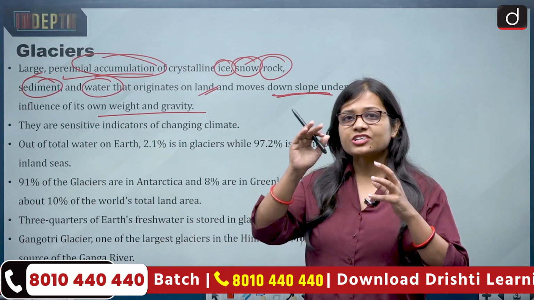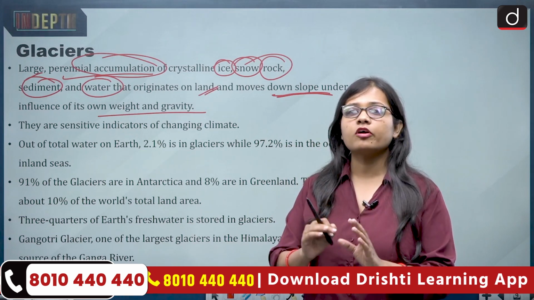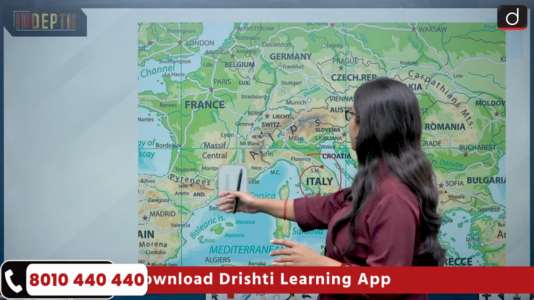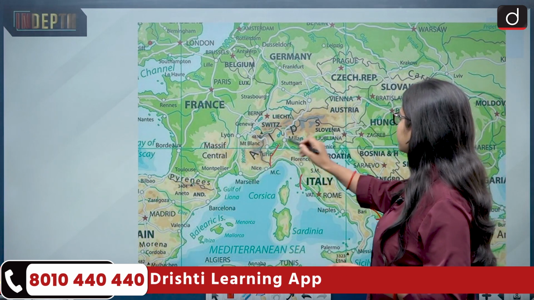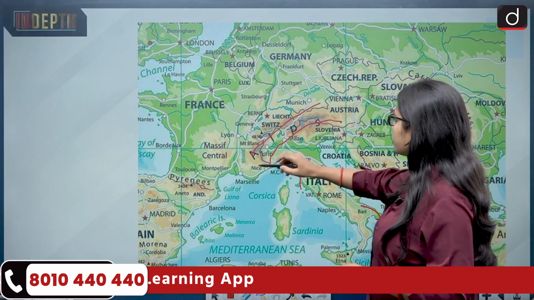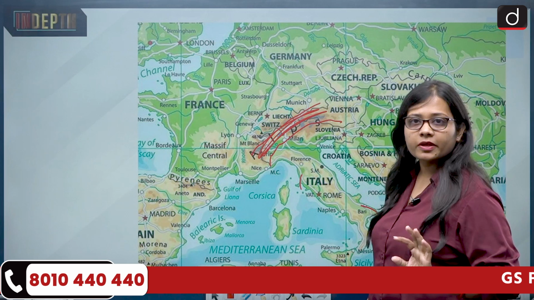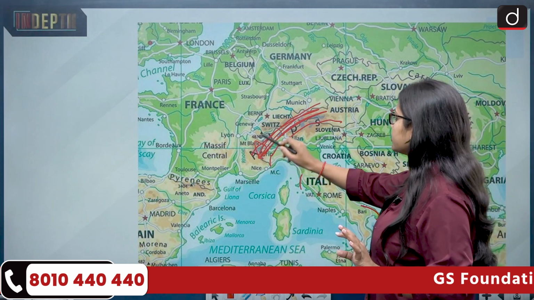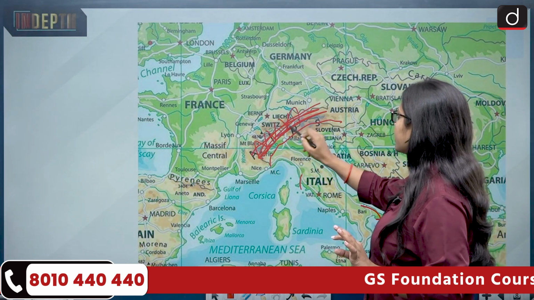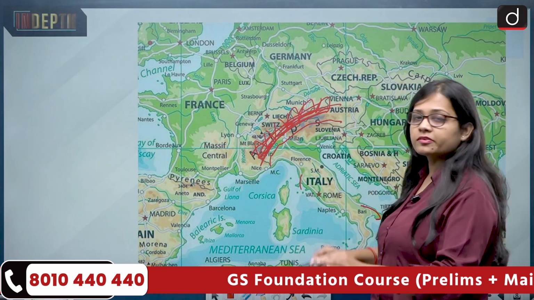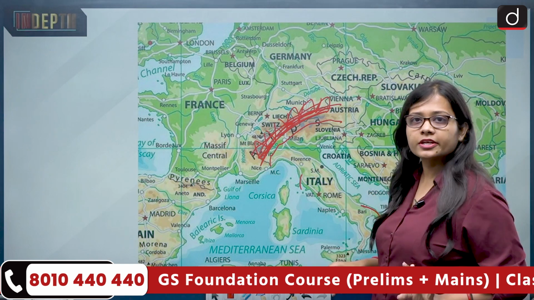Now imagine the glaciers which are present on the border of Switzerland and Italy. Let me go back to the map. Okay, this is Italy, this is Switzerland. Now imagine that these are the Alps mountain, and there are glaciers present on the Alps mountain, and these glaciers are also present on the border of Switzerland and Italy.